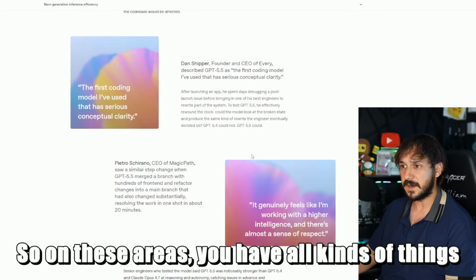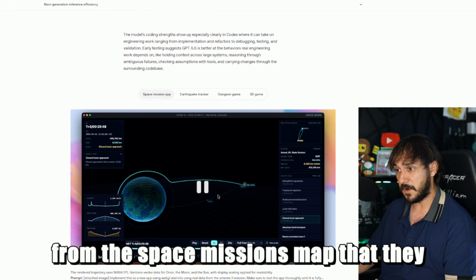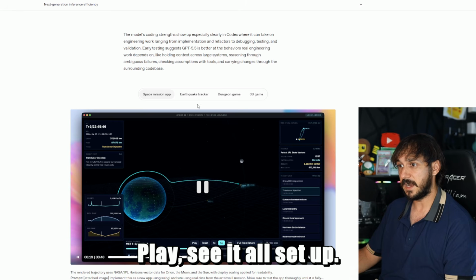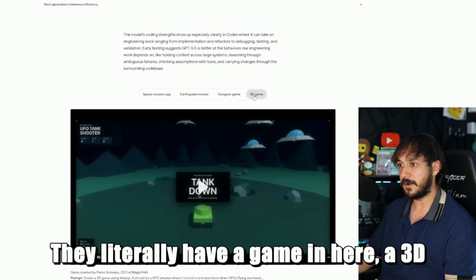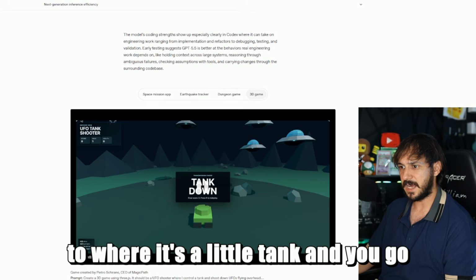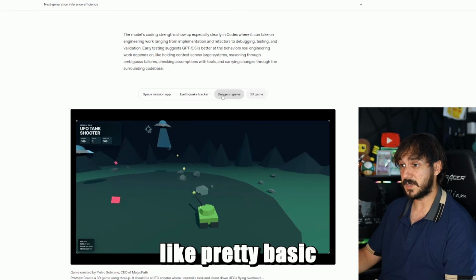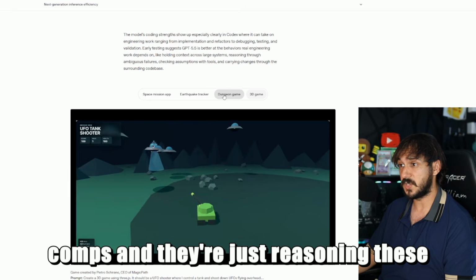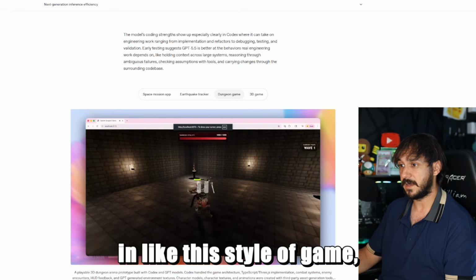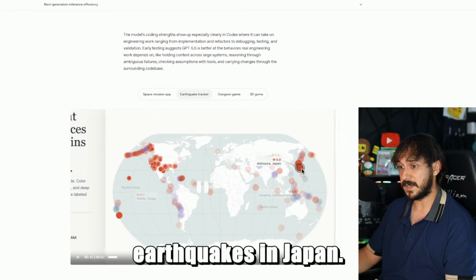So on these areas, you have all kinds of things, from the space missions map that they coded, and you can just click around, play, see it all set up. They literally have a 3D game in here called Tank Down that it coded, where it's a little tank and you go around and you fire things. And I'm assuming these are all off of pretty basic prompts, and then just reasoning through these things. A dungeon game where you're fighting in this style of game. An earthquake tracker that literally tracks earthquakes in Japan.